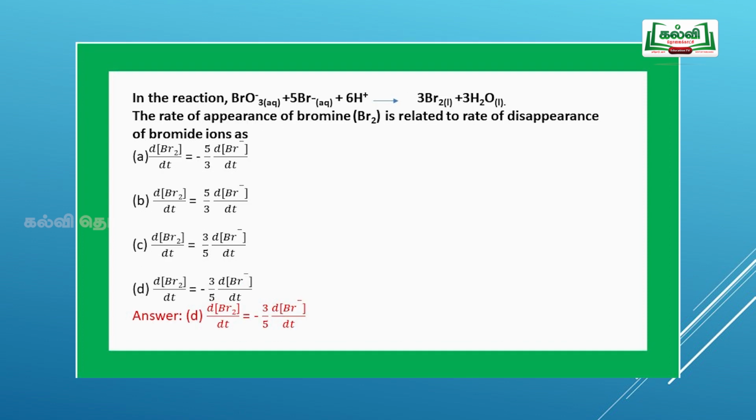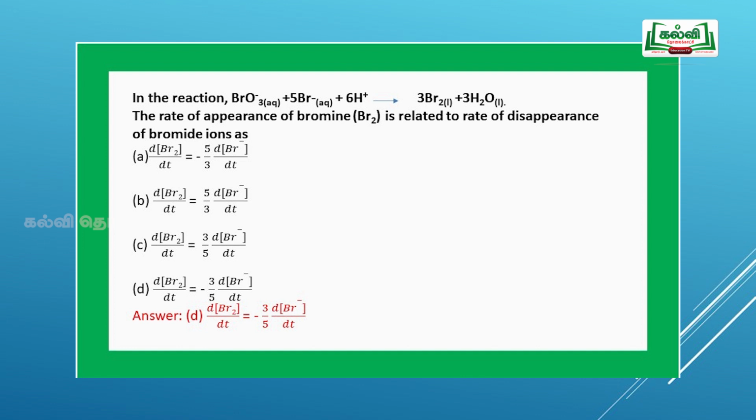Next, we shall move to the next question. In this reaction, BrO3 minus plus 5 Br minus plus 6 H plus gives 3 Br2 plus 3 H2O. The rate of appearance of bromine is related to the rate of disappearance of bromide ion. For this reaction, we have to write the rate of the reaction. First, rate is equal to, we have to compare both the components, appearance of bromine and disappearance of bromide ion.